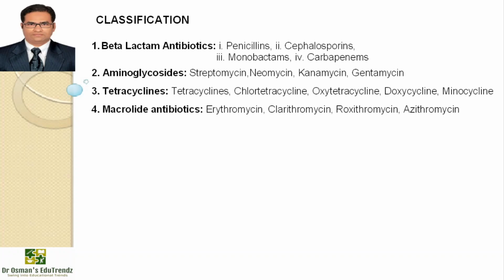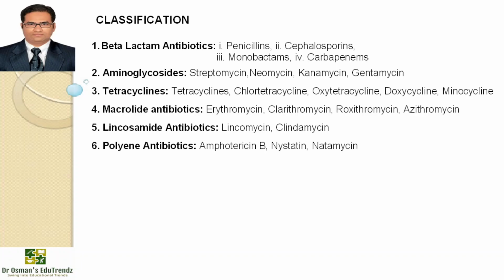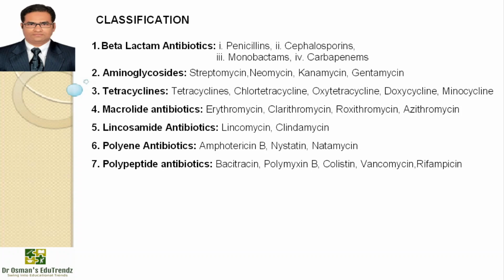We have macrolide antibiotics: erythromycin, clarithromycin, roxithromycin and azithromycin. Then the fifth class will be lincosamide antibiotics, for example lincomycin, clindamycin. The sixth class will be polyene antibiotics, for example amphotericin B, nystatin, natamycin. The seventh class will be polypeptide antibiotics, for example bacitracin, polymyxin B, colistin, vancomycin, rifampicin. Then we have the eighth and last class, miscellaneous antibiotics, which includes chloramphenicol, novobiocin, mupirocin.